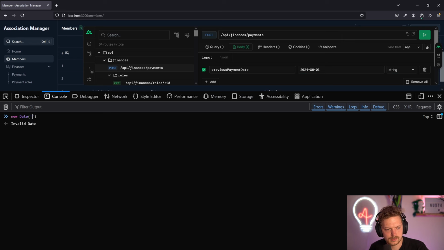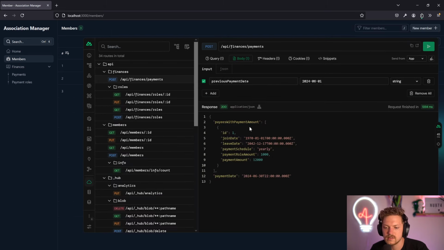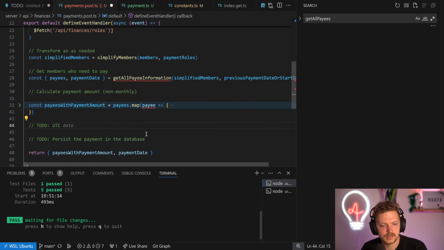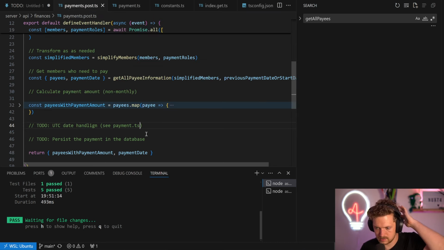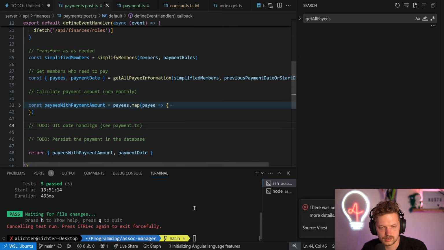If we select new date, this is exactly midnight on the 1st of July, which is correct, but here in Central European time zone. It would be nice to handle that all in UTC. Okay, this will be another to do here, to do UTC date handling in payment.ts, which I probably will bother about next time, because we're getting close to that. The tests are passing, so I'm pretty happy with that.